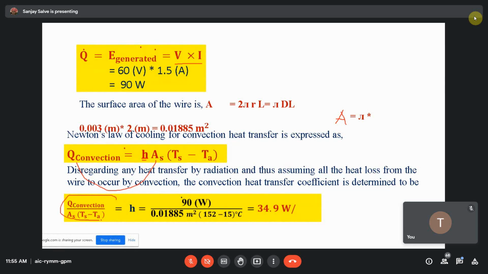Put the value of Q, which you calculated as 90 watt. The area you calculated, put it over here. The temperature difference is given, 152 minus 15. So you get the value of h, and that is 34.9 watt per meter square per degree Celsius.